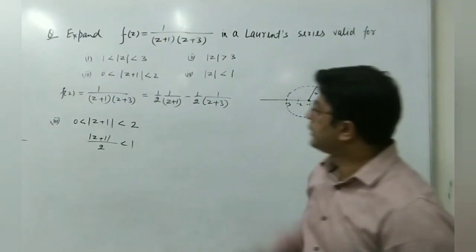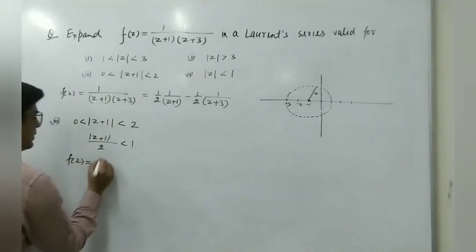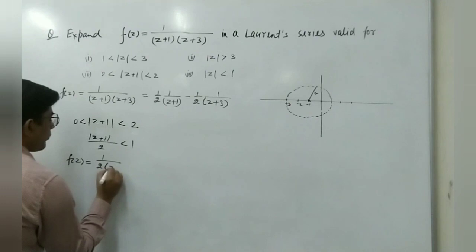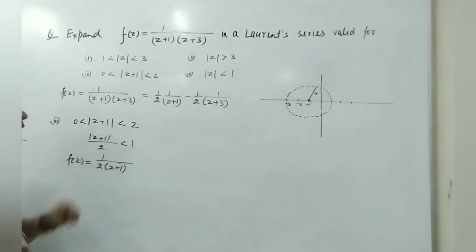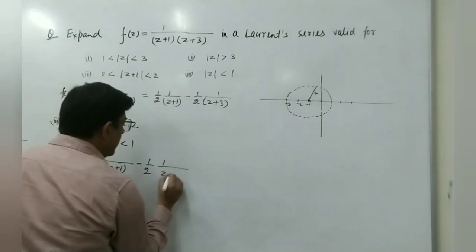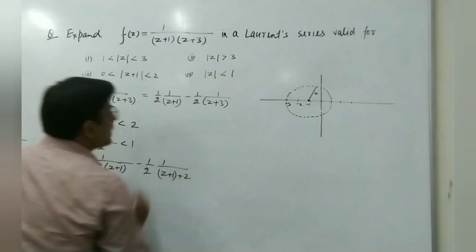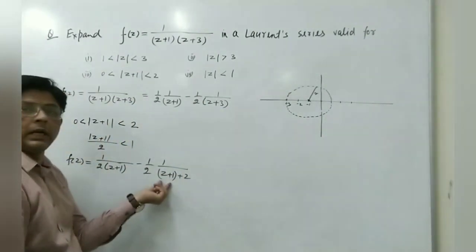So this function f(z) we can write as 1 upon 2 z plus 1, so this is already z plus 1. And in the second case, we can write this as z plus 1 plus 2.